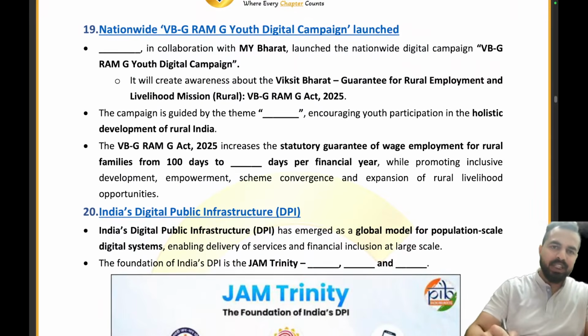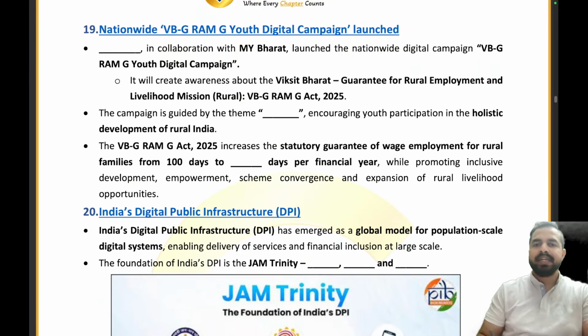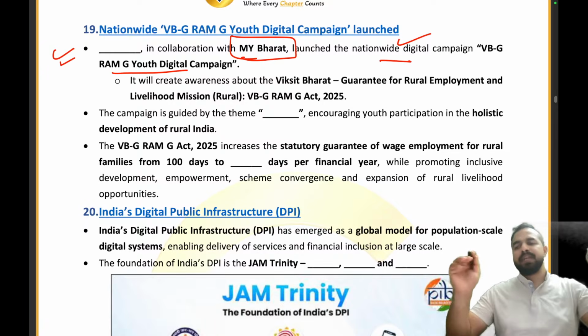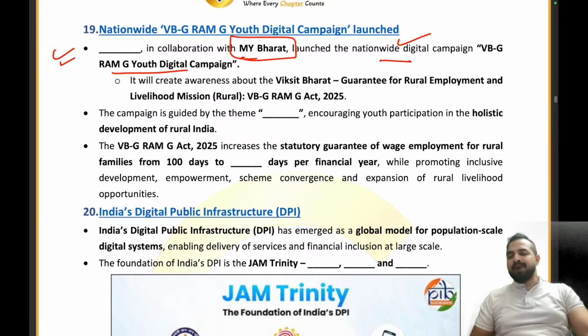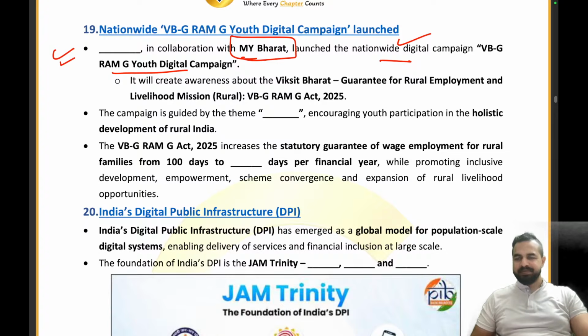Moving ahead, the nationwide VBG Ramji Youth Digital Campaign has been launched. So please tell me the name of the Dash in collaboration with the My Bharat has launched the nationwide digital campaign. Please quickly tell me the name of this entity which has collaborated with My Bharat. Let me see who will give me the right answer.